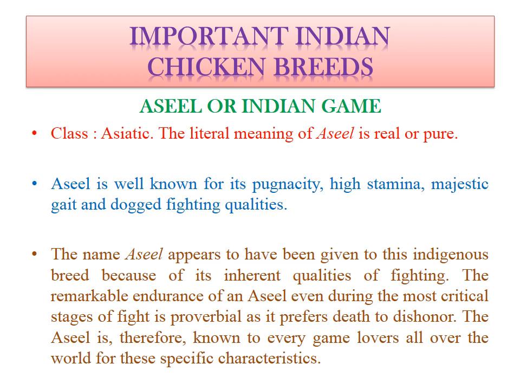Now we will start with our main topic, in which we will learn important features of main four breeds. First one, we will learn about the important chicken breeds of Indian origin. First one is Asil. Also it is called Indian game. Class is Asiatic. The literal meaning of Asil is real or pure.